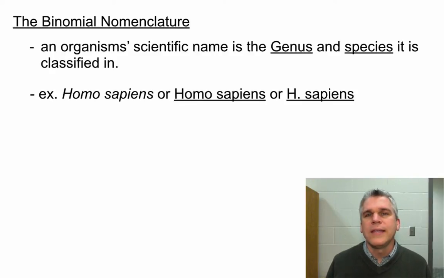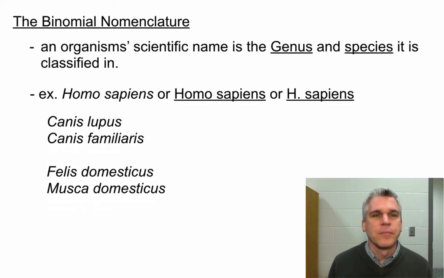Now when we write scientific names, I do expect you to write them properly. That is either by italicizing them or by underlining them. And notice that the only capital letter is the very first letter in the genus. Once you have mentioned a scientific name, it is appropriate that you could just abbreviate the genus name. So let me give you a few examples of some scientific names.